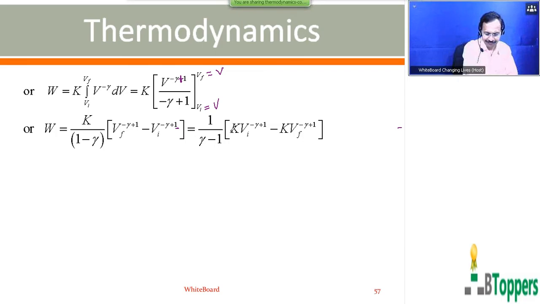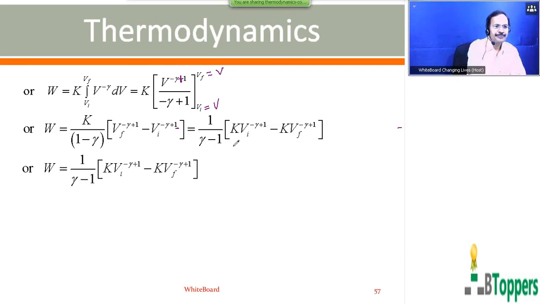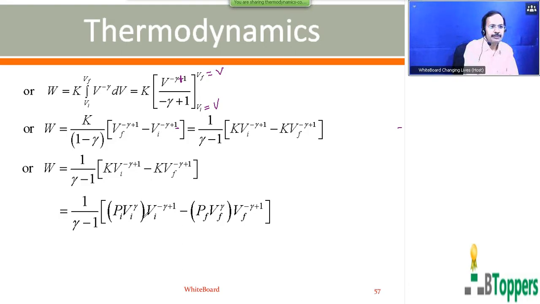So in the first term on the right side, I can substitute K equal to Pi Vi power gamma. In the second term, you can substitute K equal to Pf Vf power gamma. So Vi power gamma multiplied by Vi power minus gamma plus 1, you can add these two.